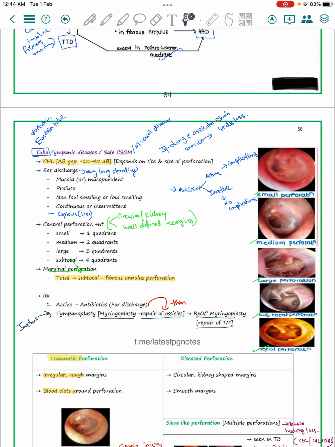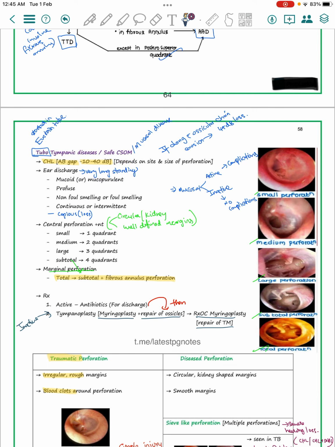Okay, first we are going to see about the tubo-tympanic disease or safe CSOM. Here the infection starts from the eustachian tube, either from the nasopharynx or nose. In this there will be a central perforation, so there will be a hearing loss of about 10 to 40 decibels. The type of hearing loss is conductive hearing loss. There will be ear discharge due to the long-standing infection.